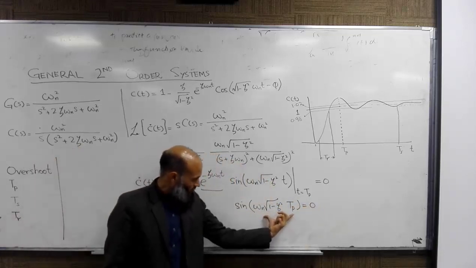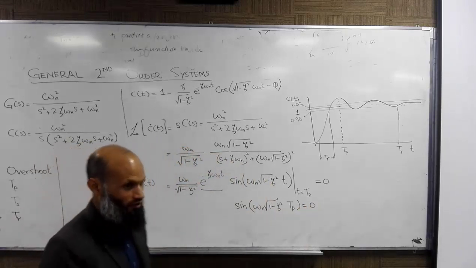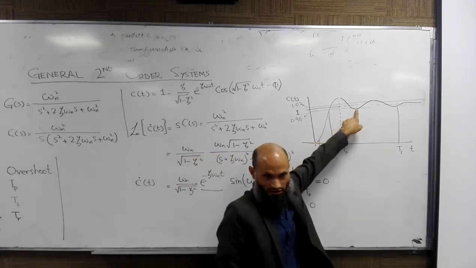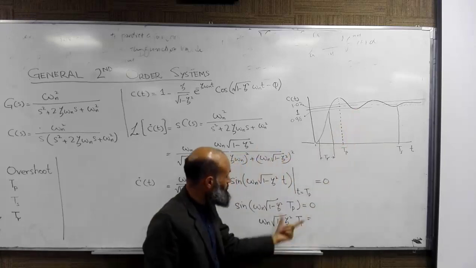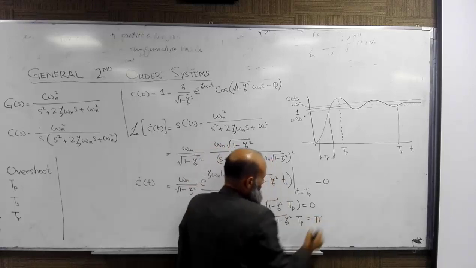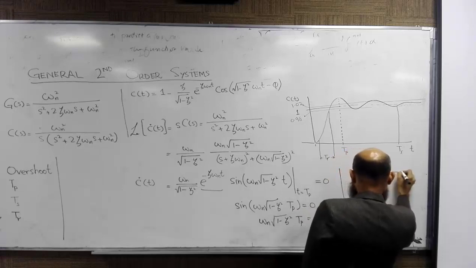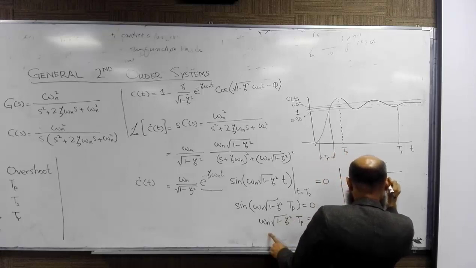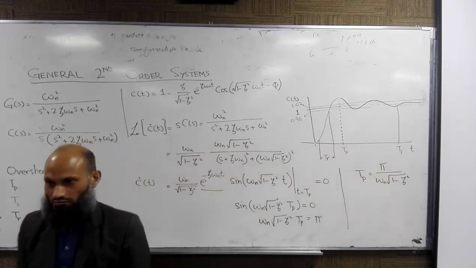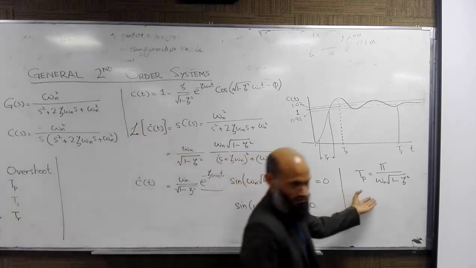At what values is this sine 0? 0, pi, 2 pi, and so on. We are not interested in this point, and we are not interested in this point. This corresponds to the expression equal to 2 pi. We have this point, that is pi. And therefore, we have an expression for peak time, which is given by pi over omega n square root of 1 minus zeta square. So peak time, the time at which the response reaches its peak value, is given by this expression.